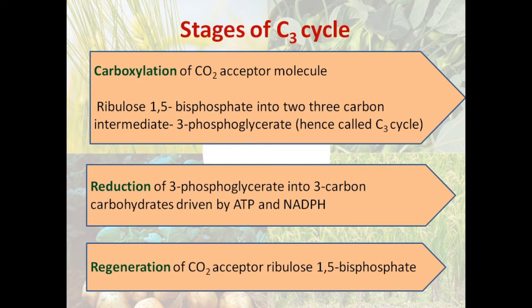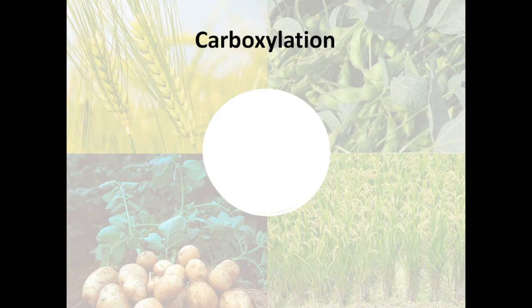This regeneration phase consists of a few steps, and finally we get the ribulose 1,5-bisphosphate, which can be used for the next cycle of the Calvin-Benson cycle. So this is a brief idea about the stages of the C3 cycle. It is made up of 3 stages: first is the carboxylation stage, second is the reduction stage, and third is the regeneration stage. We will see each and every stage in detail.